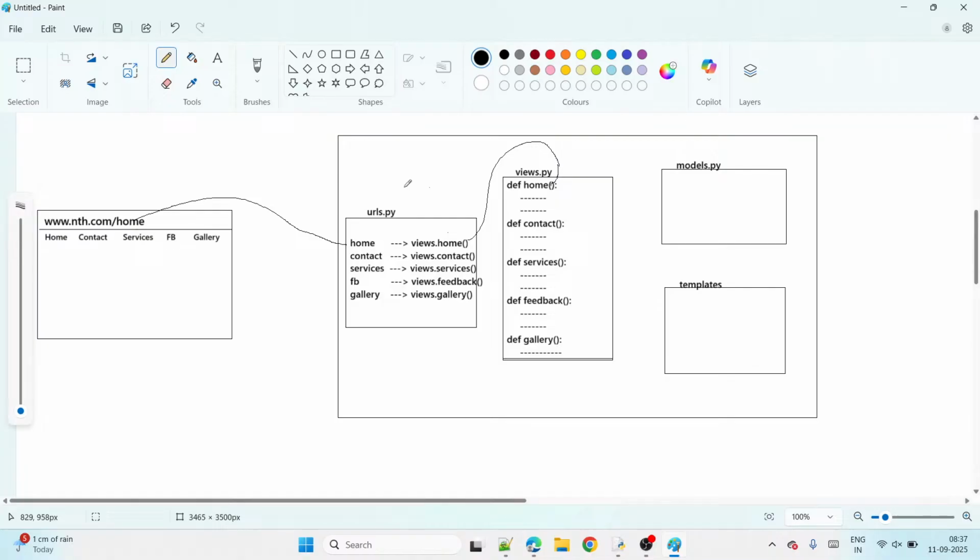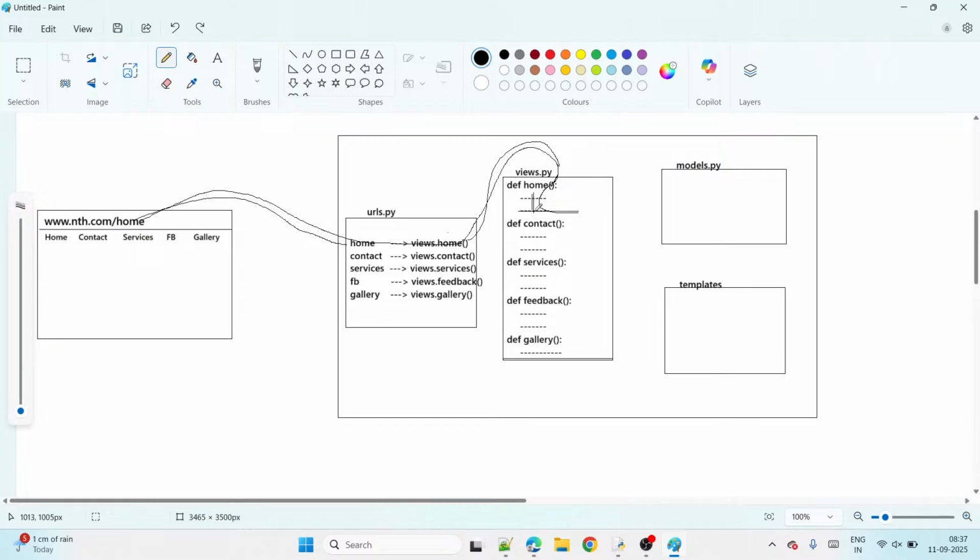Now the request enters the home view. This is called what? HTTP request, guys. Now the function starts executing, and as the last line of the function, again you specify where to go. All of you, in every view, as a last line, you have to specify next where to go.